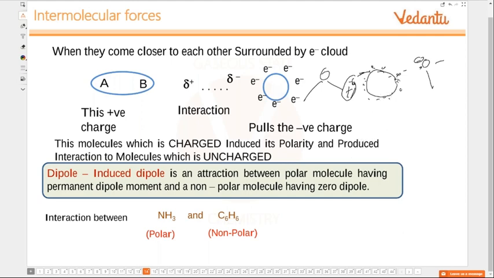Force of attraction. So even though it is a non-polar molecule, this end of the molecule, because it is attracting, will have more negative charge on this side. This end of the molecule will be slightly negative, and the other end will be slightly positive, even though it is very small. So this polar molecule is inducing polarity on a non-polar molecule. Yes or no? So, correct?